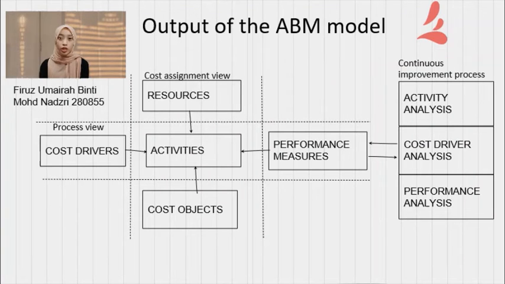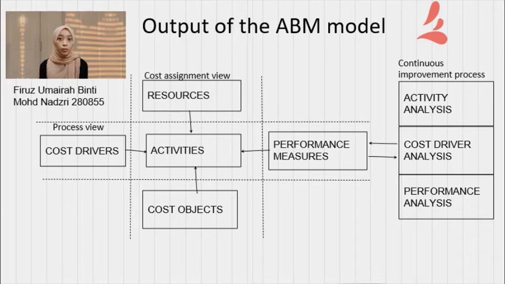Next, this figure shows the output of the ABM model. On the left side, the cost drivers from the standpoint of the process are components that may influence pricing variance in an activity. Furthermore, from the standpoint of cost assignment, we can find precise cost information relating to the product. By selecting market niches, the cost object can influence a company's competitiveness.